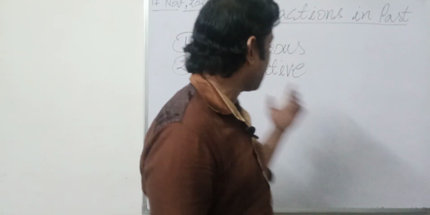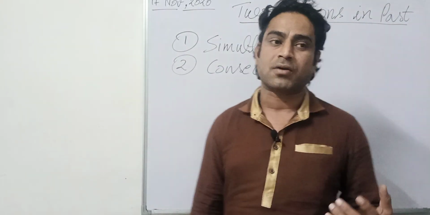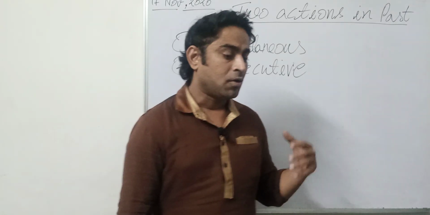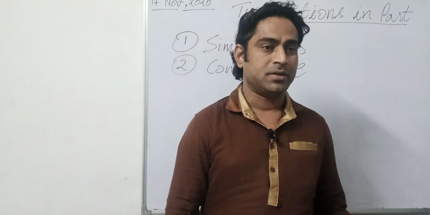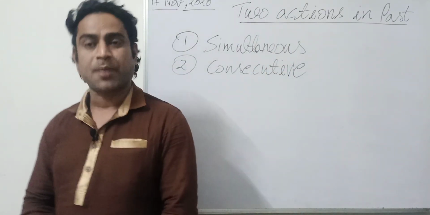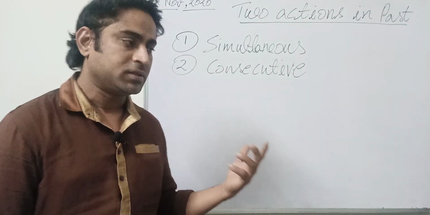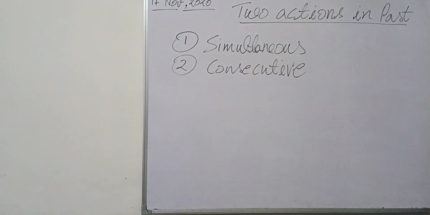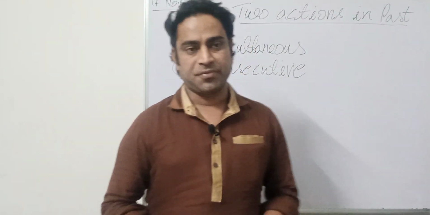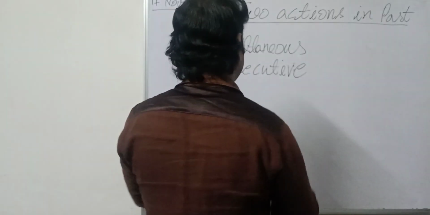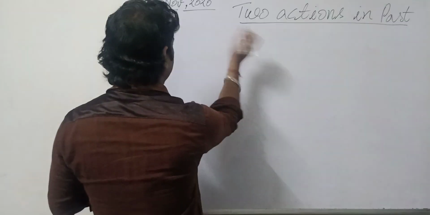And the second thing is consecutive. Either they are simultaneous or they are consecutive. Consecutive means when one is happening after another. जब एक उनमें से कोई एक पहले हो रहा है and the other one is happening after that, right? So simultaneous and consecutive, these two conditions are there. Now let us see the examples. First we will take the example of consecutive actions.